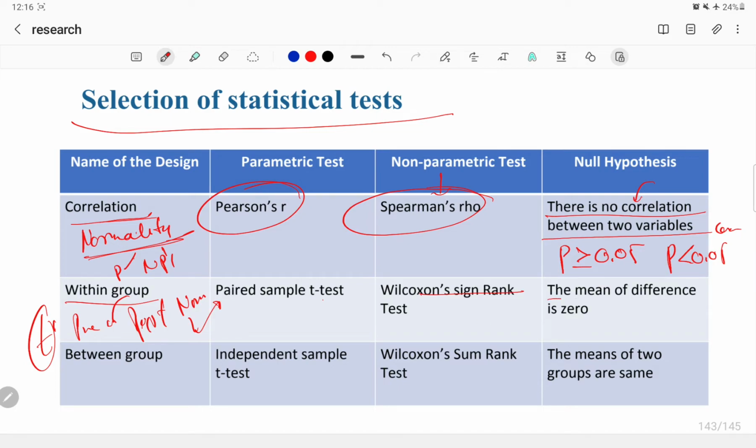The null hypothesis is that the mean of difference is 0. The mean of difference means we look at pre and post: is there any difference between the means of these two data sets? The null says the mean of difference is 0, meaning there is no change, when p is greater than or equal to 0.05. But if p is less than 0.05, the mean of difference is not 0, which means some change has come.